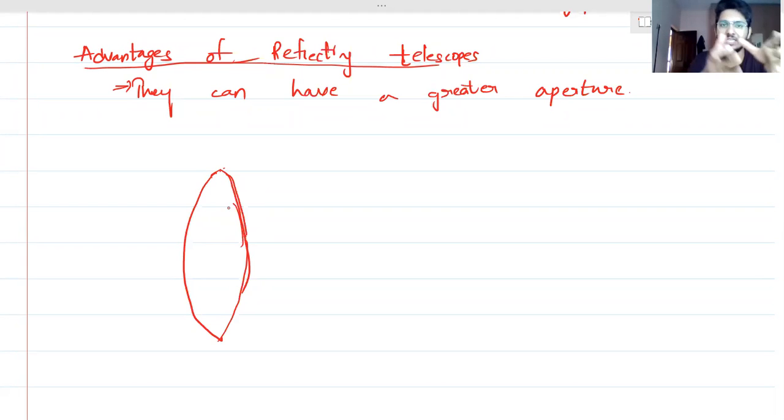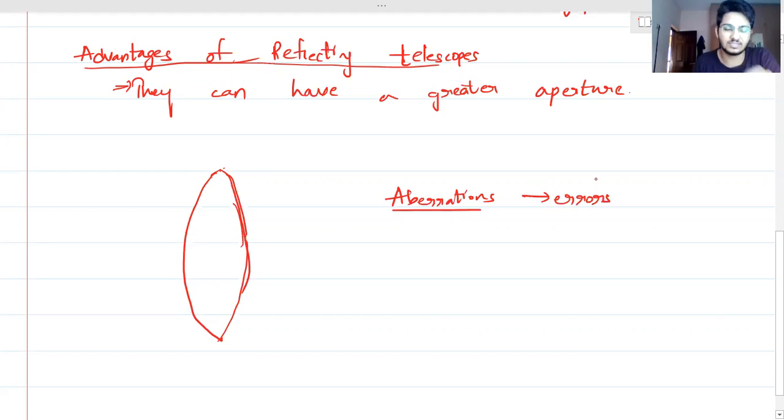There are some errors with respect to lenses. We call them aberrations. Basically, you can think of them as errors. I'll start with aperture, and then I'll go into the aberrations part. That will be clear later on.